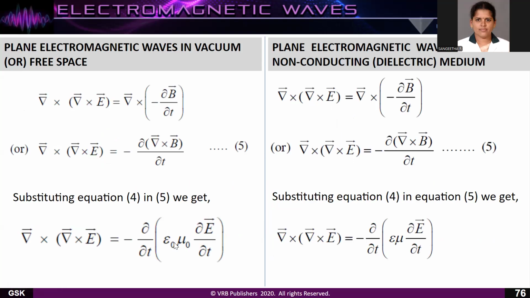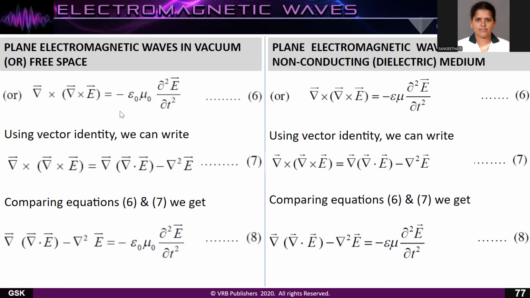So here, since it is free space, epsilon r and mu r are equal to 1. So del vector cross of del cross E vector is equal to minus dou by dou t of epsilon naught mu naught into dou E vector by dou t. Similarly, this side. So del vector cross of del E vector is equal to minus epsilon naught mu naught into dou square E vector by dou t square.